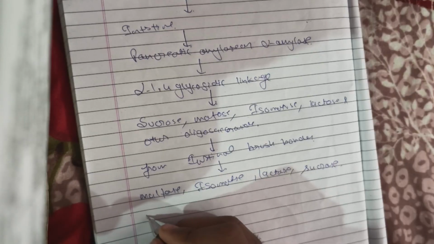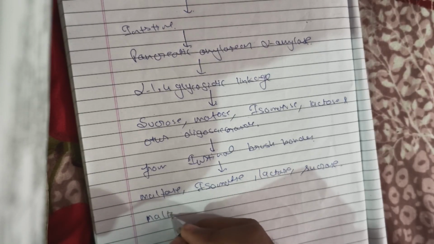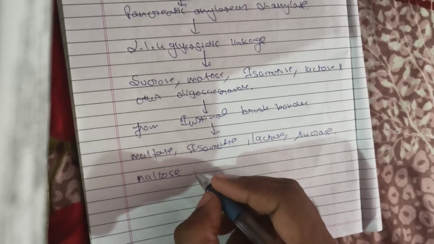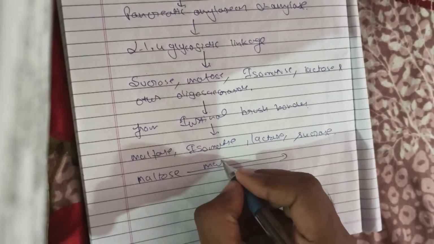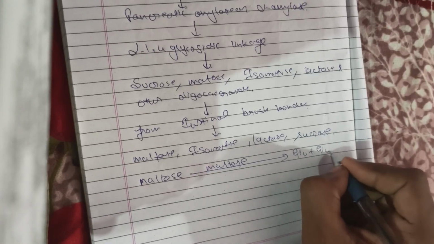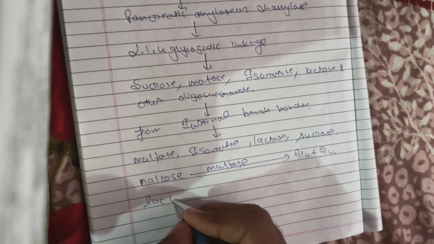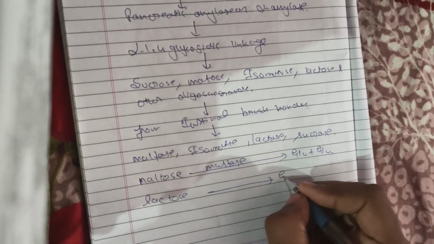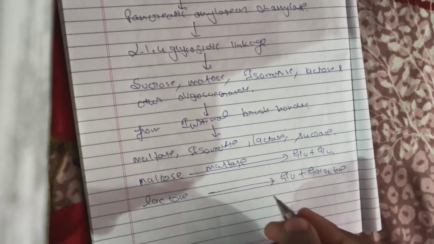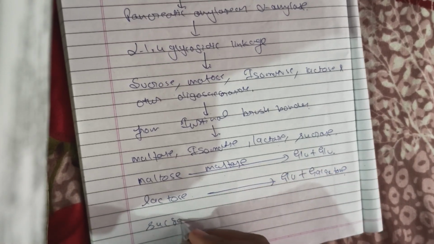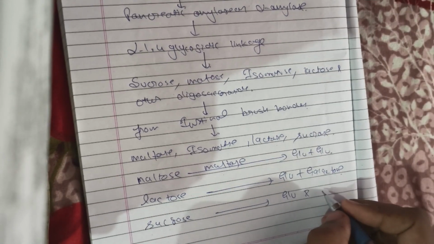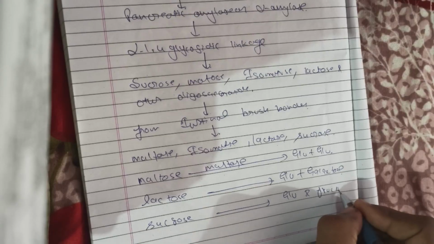So here these enzymes, for example, maltose is a disaccharide which is made up of glucose and glucose. So the maltase enzyme will act and form glucose plus glucose. On lactose it will form glucose and galactose. It will act on sucrose and it will form glucose and fructose.